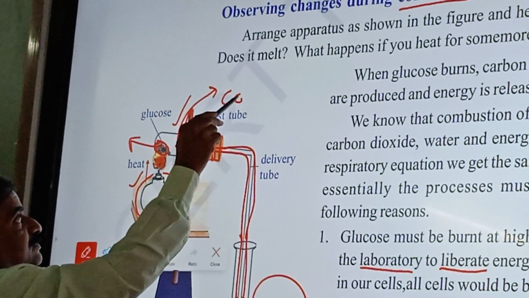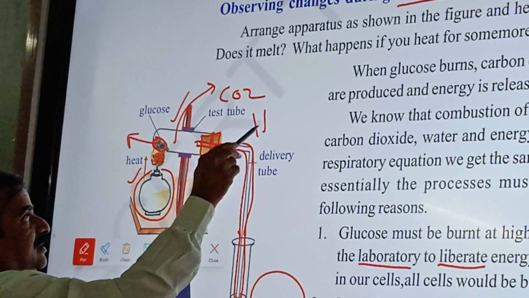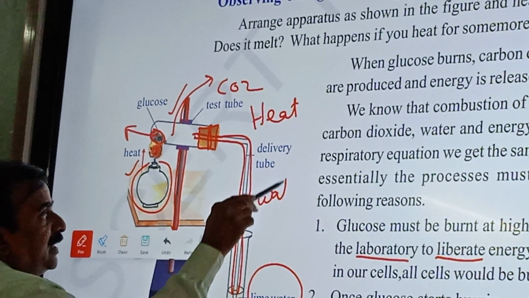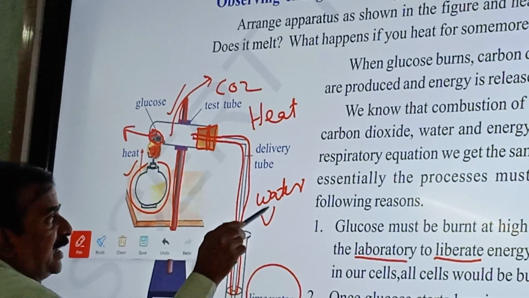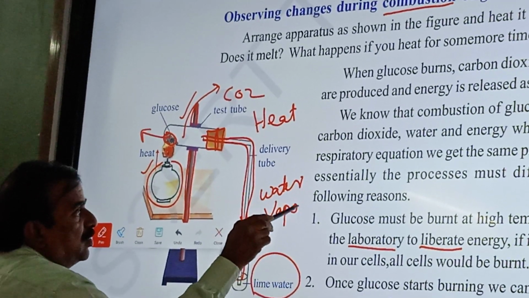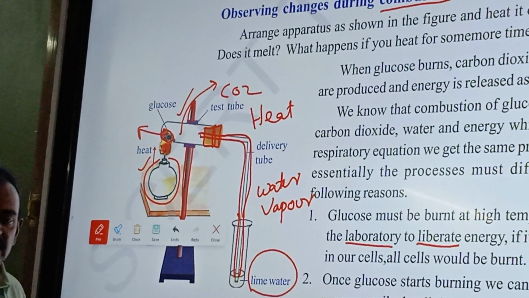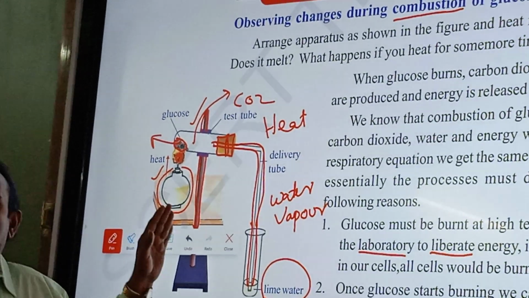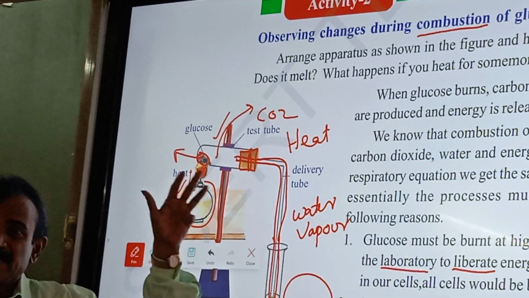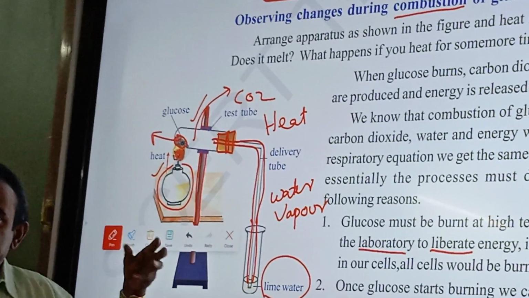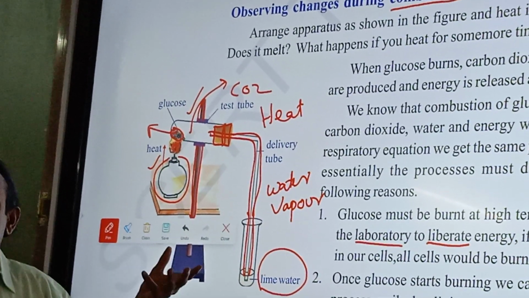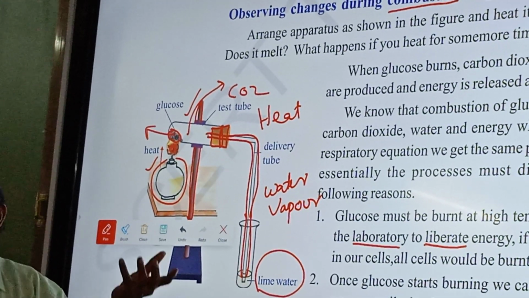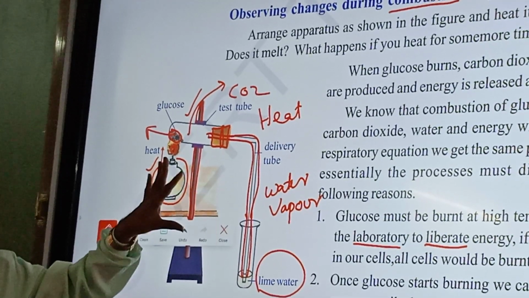Carbon dioxide, heat, and water vapor also. Water vapor, V-A-P-O-U-R. Suppose if we burn glucose, what are produced? Carbon dioxide is produced. Heat is generated. Heat is liberated. Liberation means producing, utpatti ravatam. And water vapor is also released.